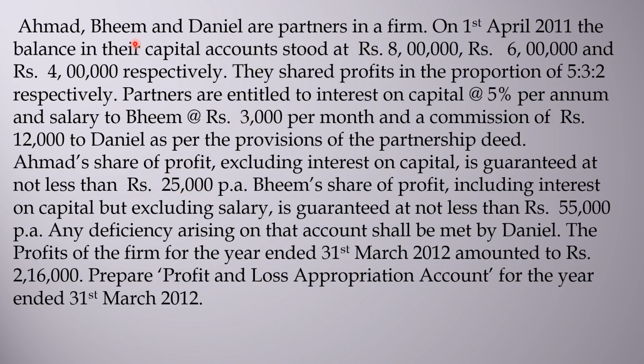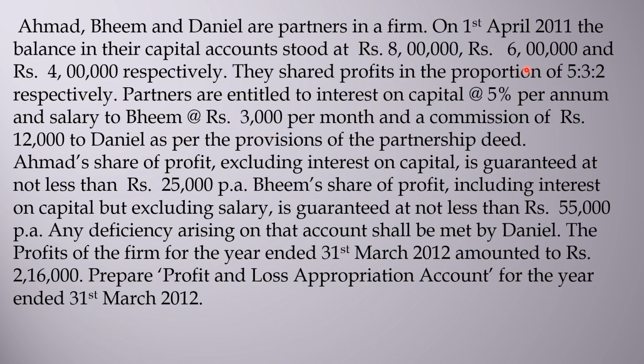Now in the case of the second partner, Bhim, his share of profit including interest on capital but excluding salary. The salary of 36,000 will be ignored at the time of calculating the minimum amount of profit.